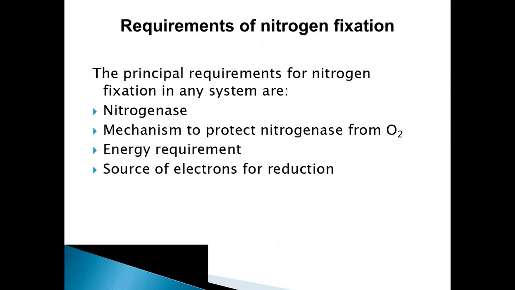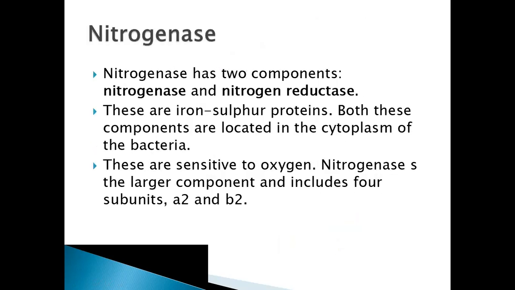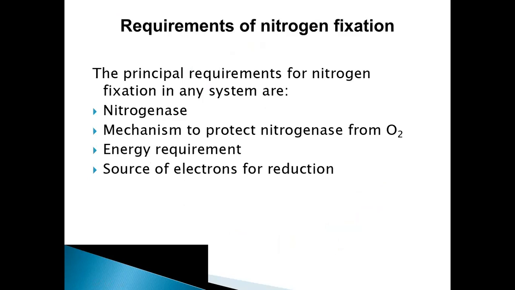So what is required for nitrogen fixation? First one is we need the nitrogenase enzyme. Second one is we need a mechanism to protect nitrogenase from oxygen, that is leg hemoglobin. The third one is energy requirement. And the fourth is a source of electrons. In the previous diagram, we have seen all these things. Now let us try to understand all these processes in a detailed manner.